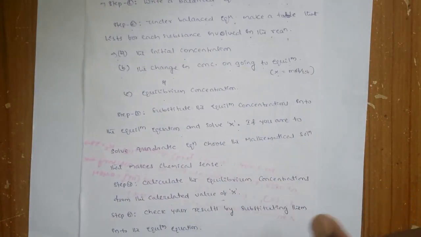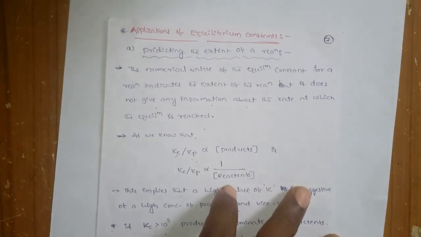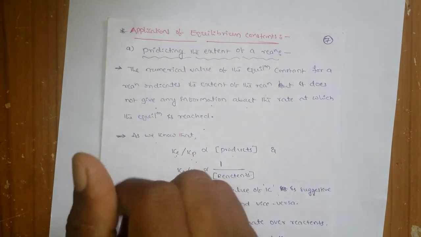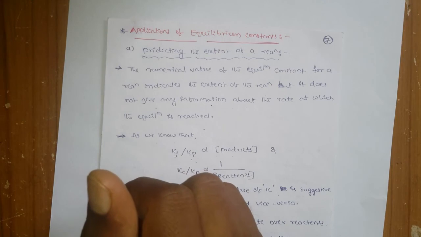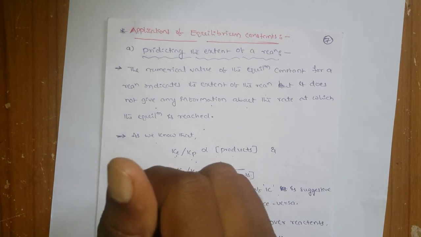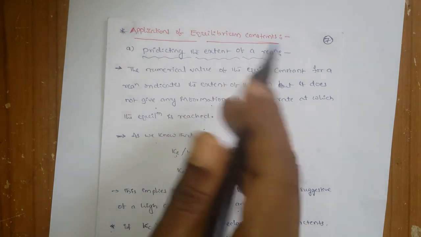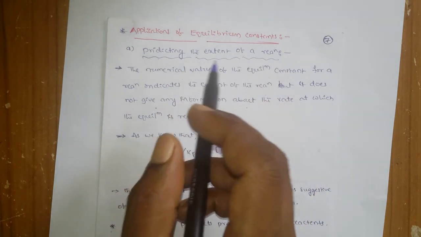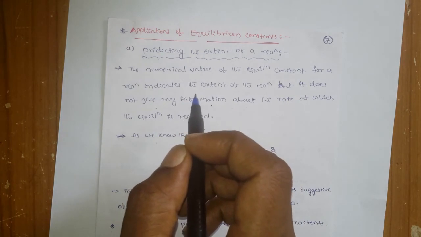Okay, and these are the three applications of equilibrium constants. This is the lecture, and in the next lecture we are going to see the factors which affect the equilibrium. The equilibrium constant topic is over. Now we are going to see the factors which are going to affect the equilibrium.